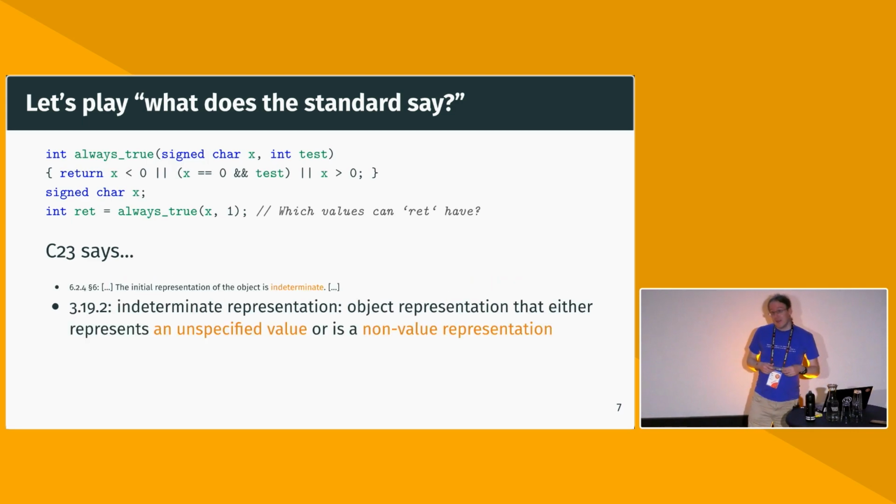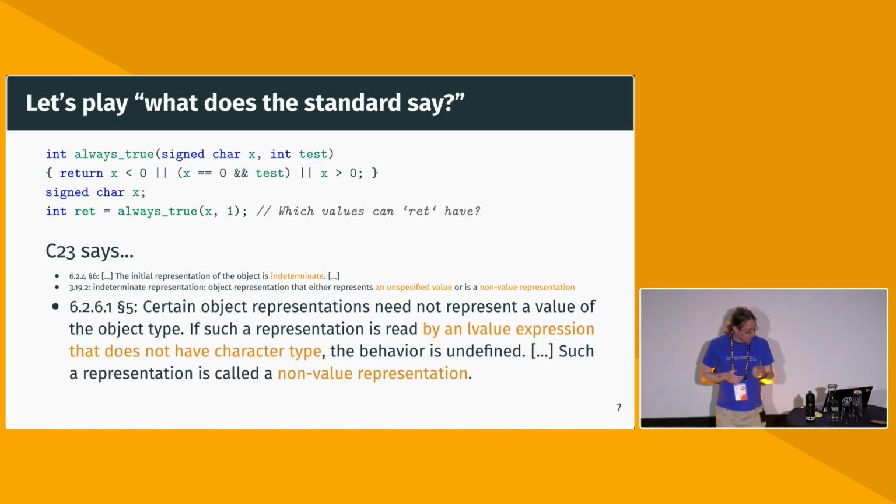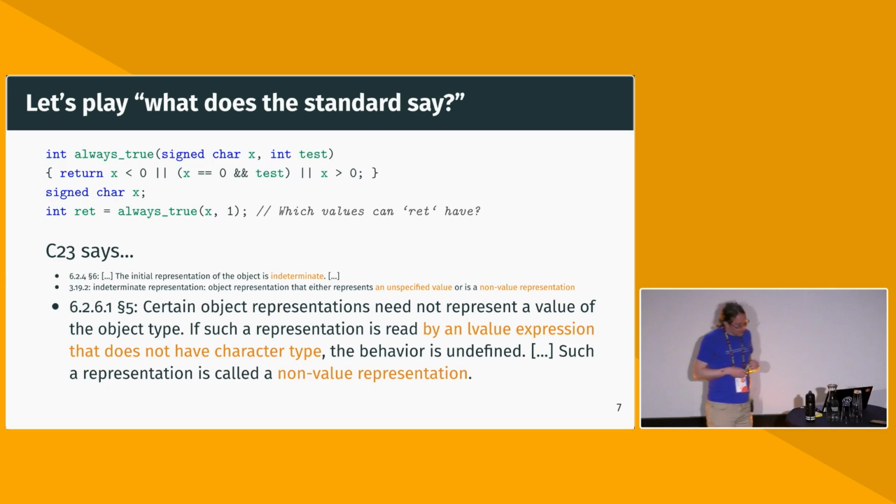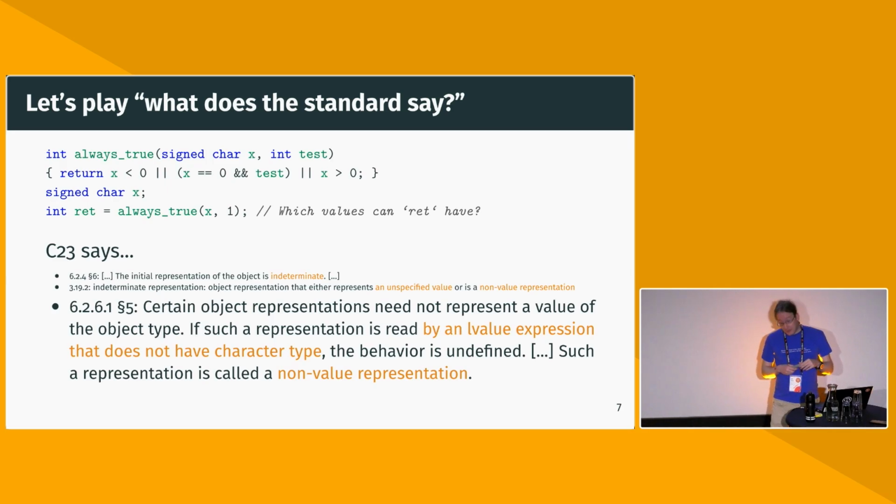Section 3 tells us an indeterminate representation is an object representation that either represents an unspecified object or a non-value representation. Okay, so we have 2 more words we have to figure out what those mean. So if we go search for non-value representation, we are back in section 6 now, but a different part of section 6, where certain object representations do not represent a value of the type. And if we do something with them with an L-value expression, that's what we call a place expression in Rust, that does not have character type, then something, something, something. Also, such a representation is called a non-value representation.